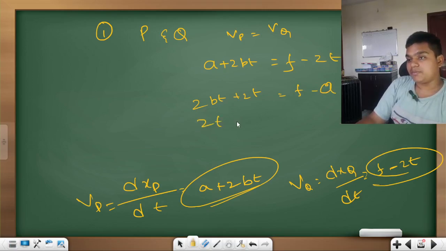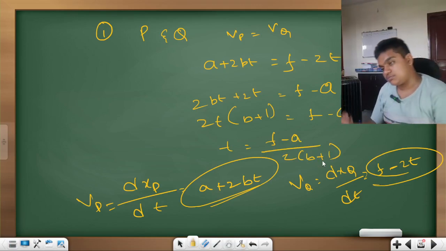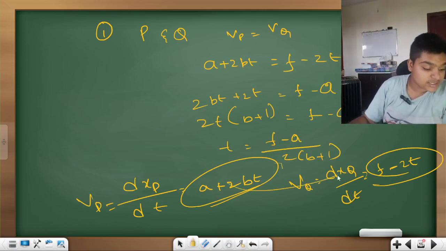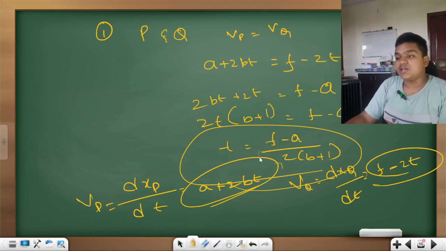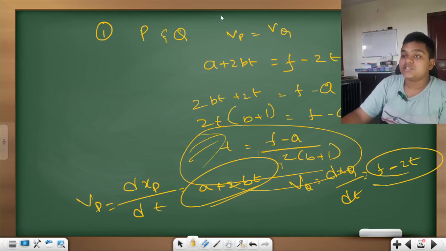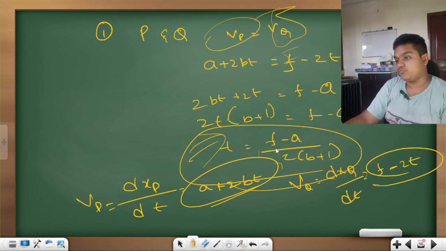Taking 2t common, it gives you b plus 1, which is equal to f minus a. Now t is equal to f minus a by 2 into b plus 1. This is the answer. This is the time at which the velocities of both the cars will become equal.